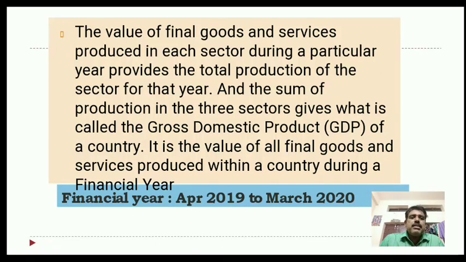So production in these three sectors gives what is called the gross domestic product of a country. It is the value of the final goods and services produced within a country during a financial year. Final goods amount, we are taking as the gross domestic product.